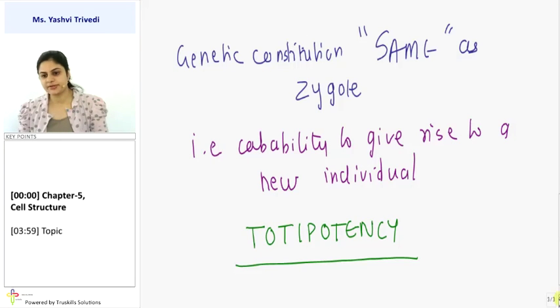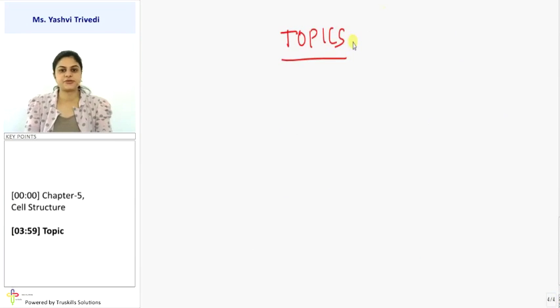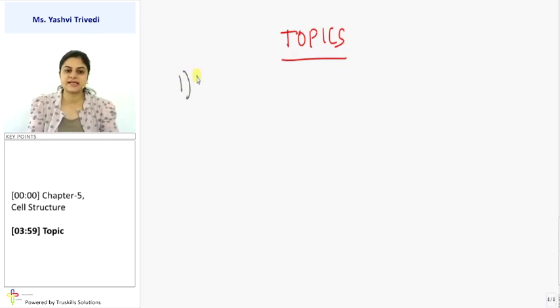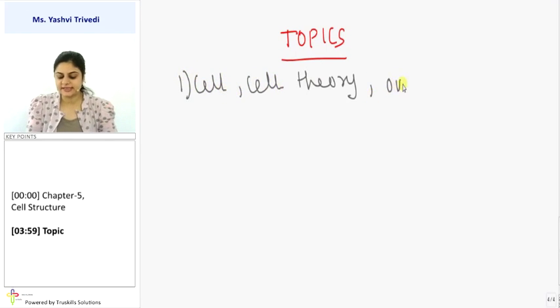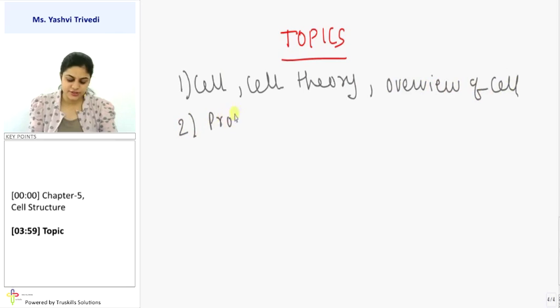So this is the introductory part of the chapter. Now let us see the topics which we are going to cover in this chapter. Basically, as the chapter title states, cell structure, we will be studying all the concepts related to the cell. We will be studying what is cell, cell theory. Then we will be studying an overview of the cell. Then we will study the types of cells, which are prokaryotic cell and eukaryotic cell.